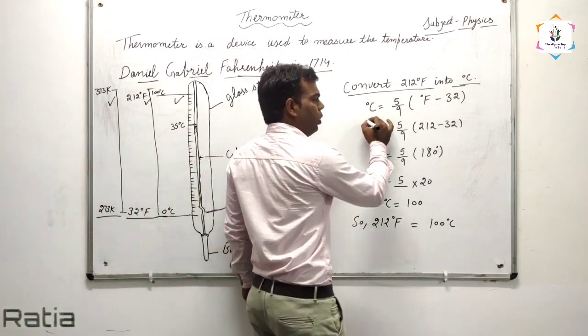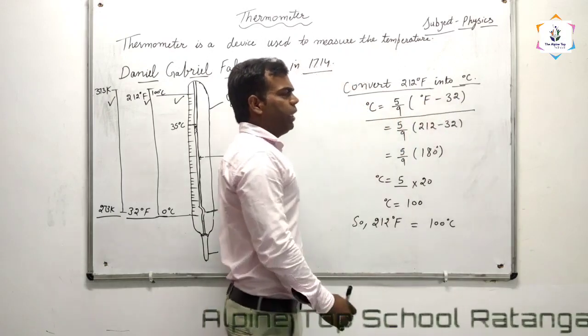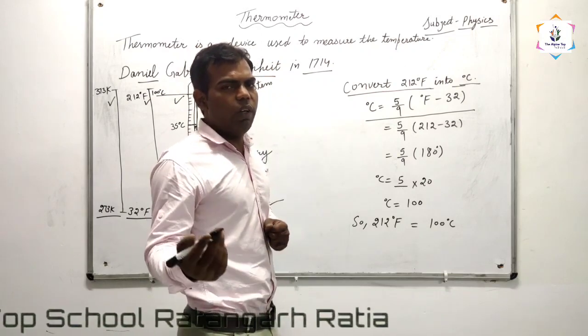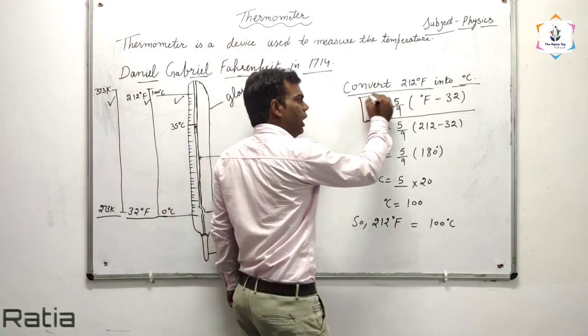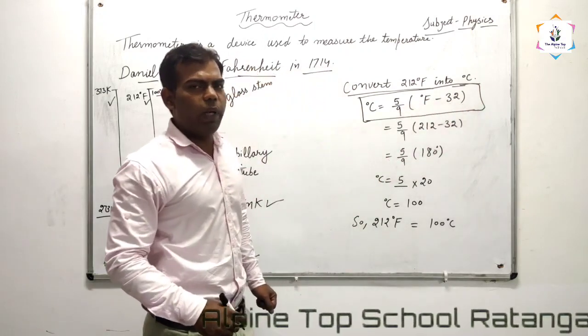Degree Celsius is equal to 5 by 9 in bracket degree Fahrenheit minus 32.